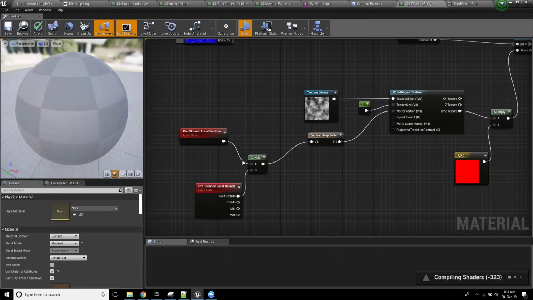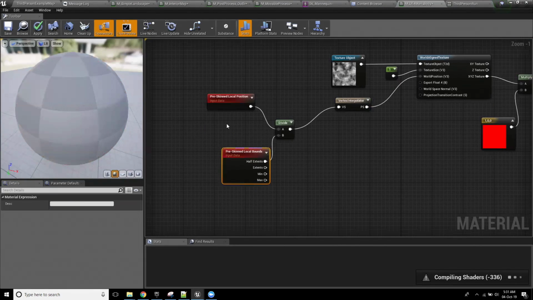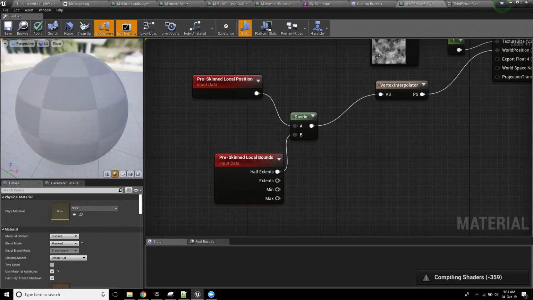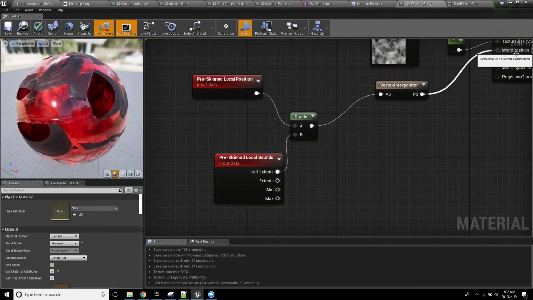Because what this actually goes ahead and does is, by dividing it by the pre-skinned local bounds, it actually aligns the texture to be projected according to the size of the skeletal mesh, so you don't have to be finicky about what exact size the asset was. You can just have generic skins.